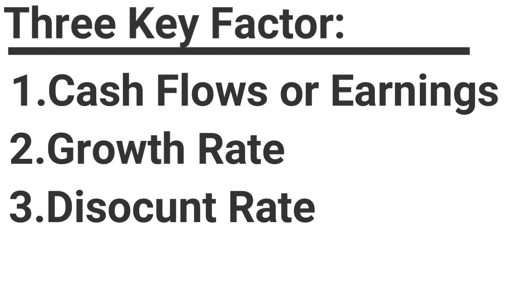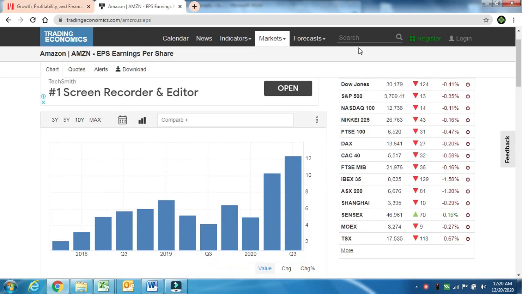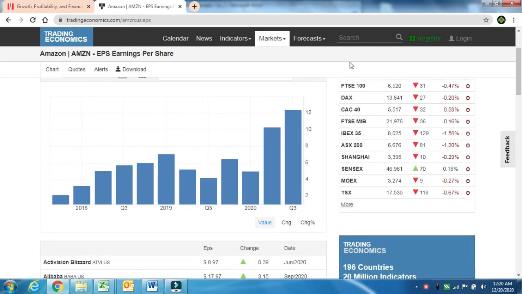However, this is a data provider. I always prefer to check things with the annual report, because data providers hire vendors and there can always be an error. So use this as an indication, but always check with the financial report. Also, if you just put Amazon's earnings into Google, you'll get a lot of sites with the correct earnings for that business, but always check with the annual report. One site that has good data, especially for economics, is Trading Economics, and I'll show you another site for business fundamental charts in a moment.